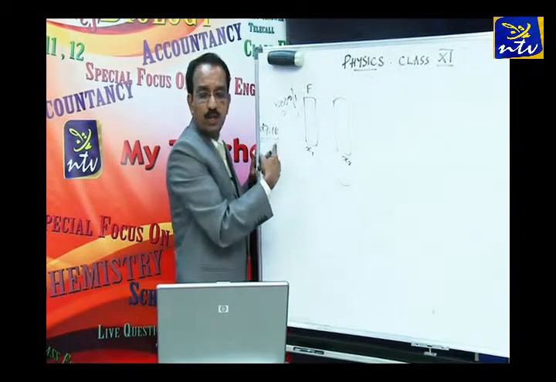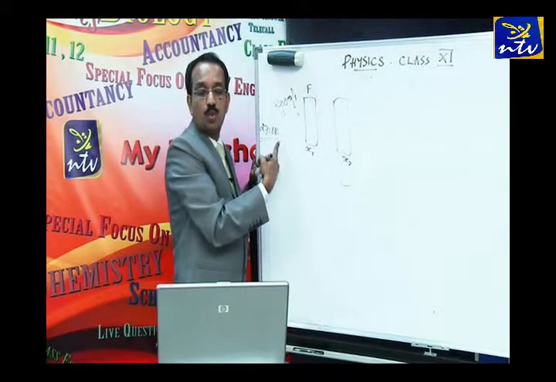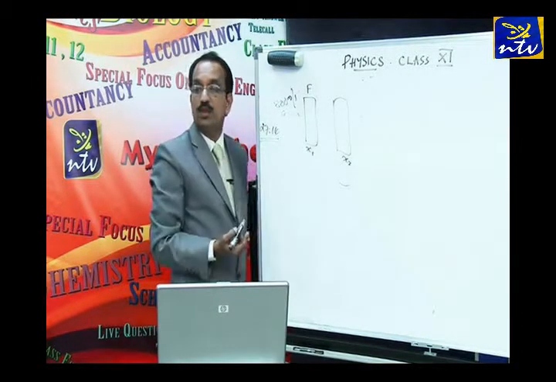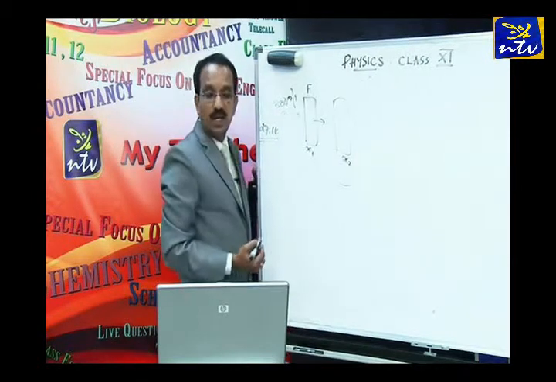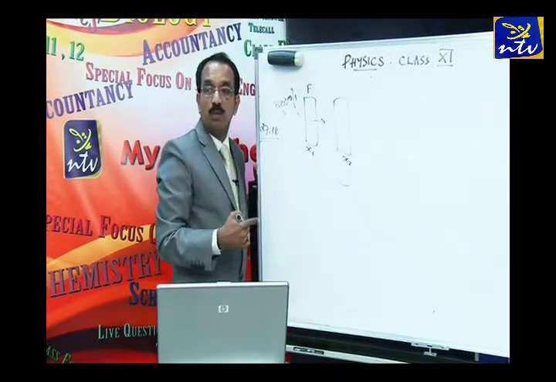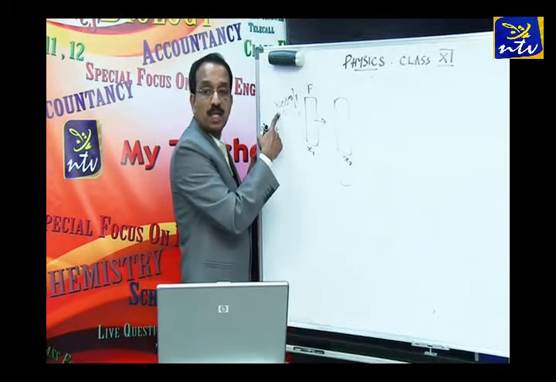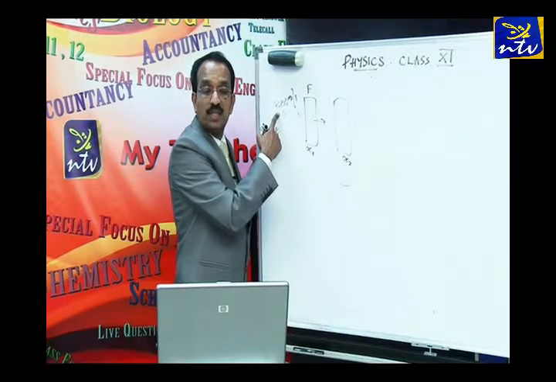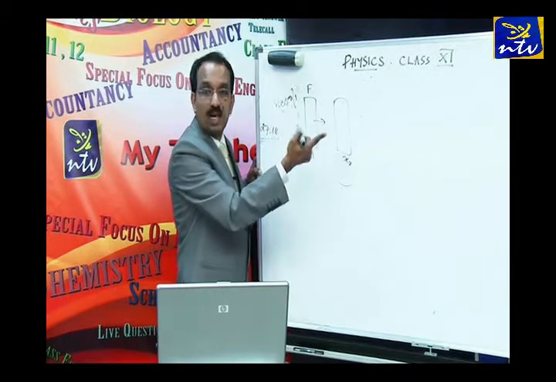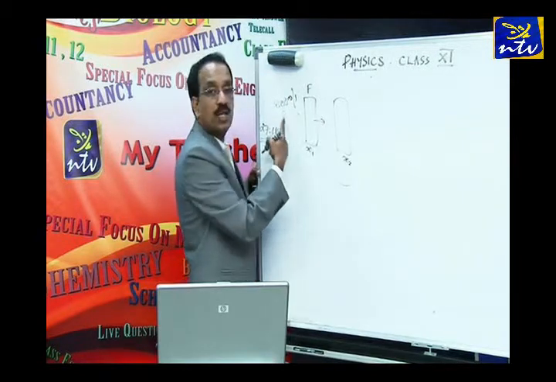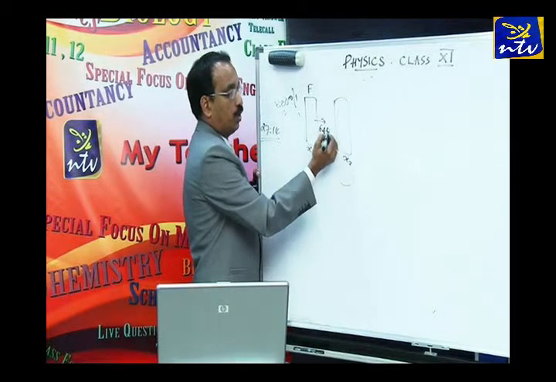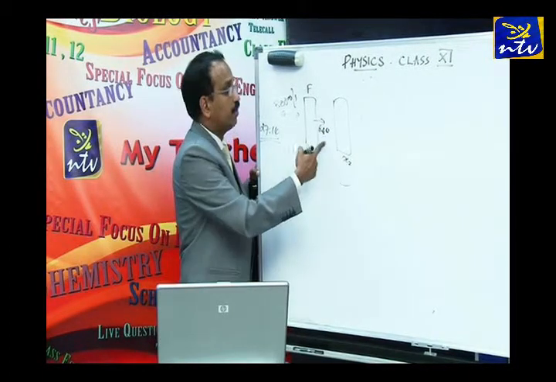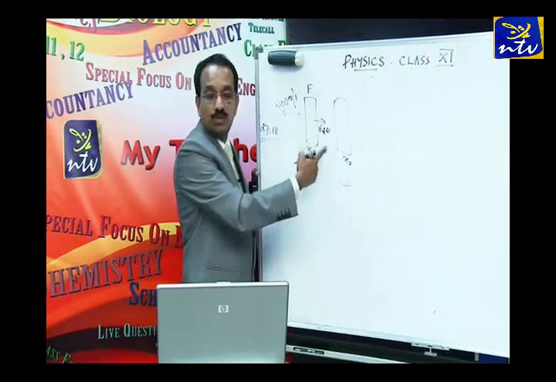Okay, initial velocity is 800 meter per second, and the bullet loses 160 meter per second in passing through each plank. Meaning, when it is coming out of this, what would its velocity be? 800 meter per second is the initial velocity, and it loses 160 meter per second in passing through each plank. So this becomes 800 minus 160, which is 640. Correct? 640 meter per second is the velocity when it comes out of the first plank.